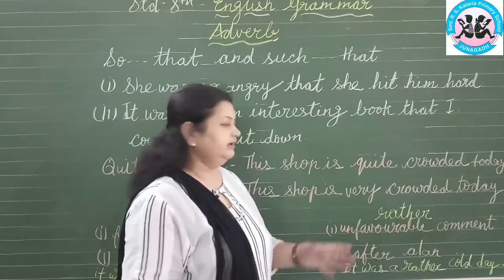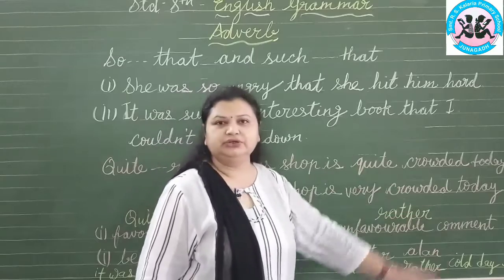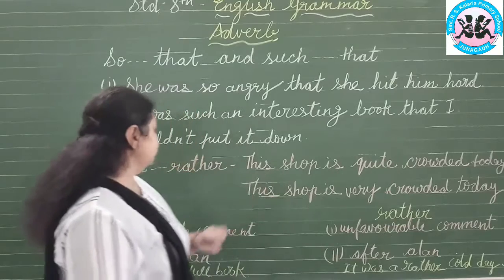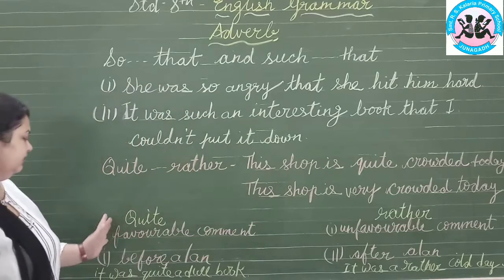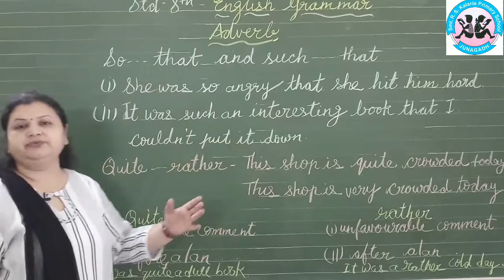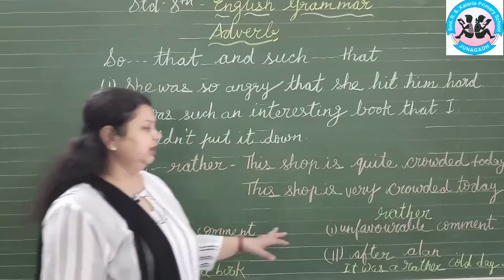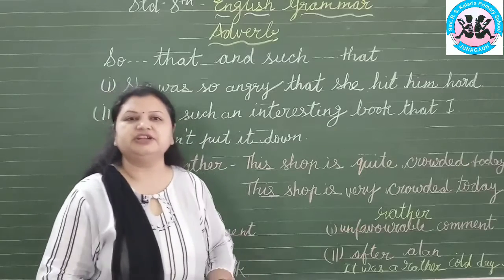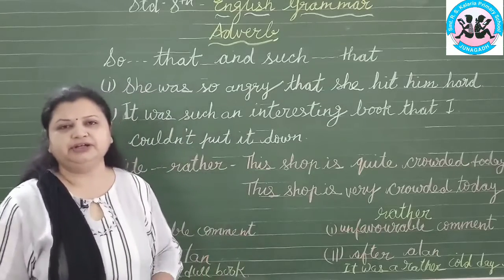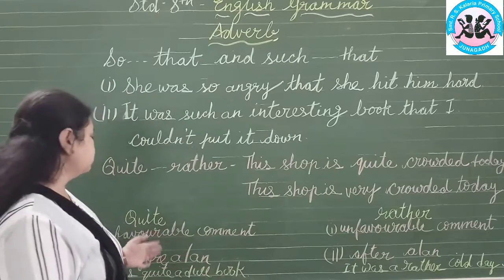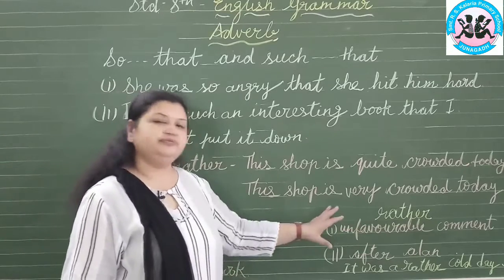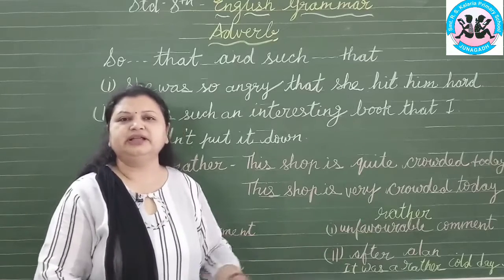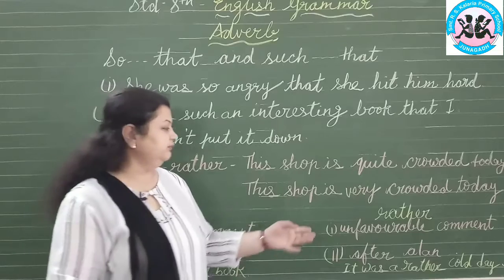The second thing to keep in mind is that quite is used for a favorable comment, and rather is used for an unfavorable comment. Favorable means a positive comment, or in favor of something. Rather is used for an unfavorable comment.